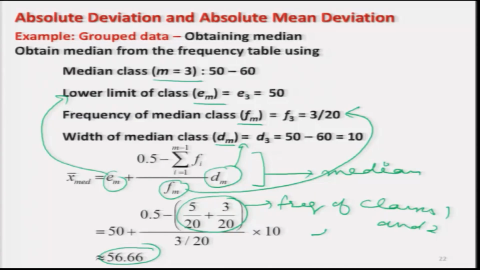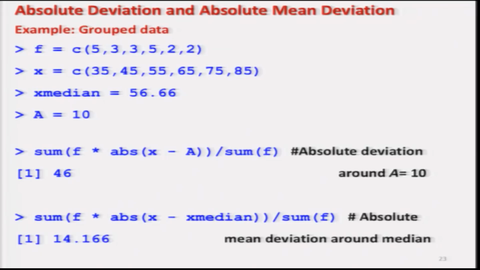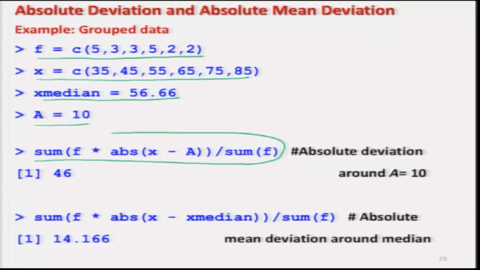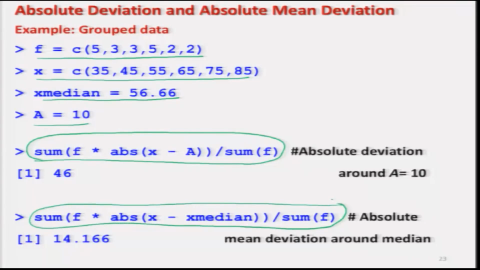What you have to notice here is that in this case we have to find out the median separately. Now, using these commands, I have the data vector on frequency f, the data vector x, which are the midpoints, then the value of the median 56.6, and the value of the constant a, which I have chosen myself. Using the same commands for finding the absolute deviation with value a and finding the absolute mean deviation around the median, where the median has been defined separately, we get these values here.